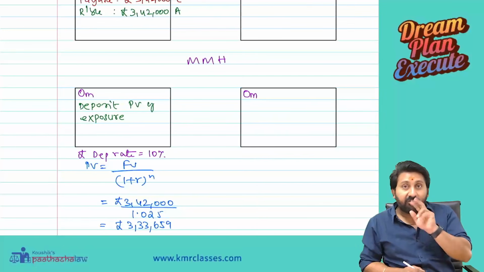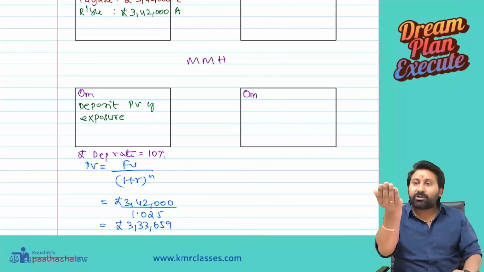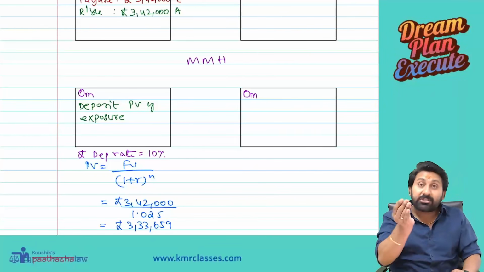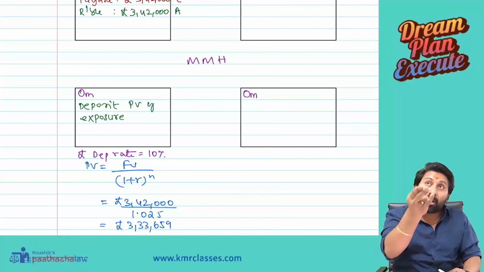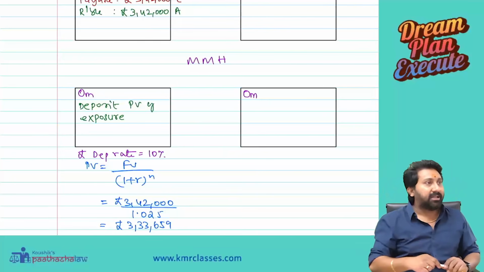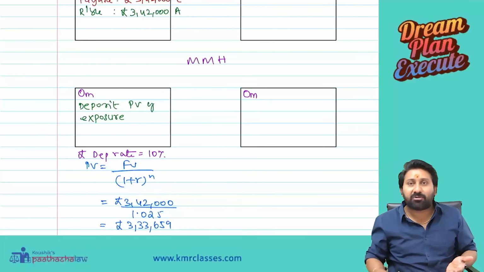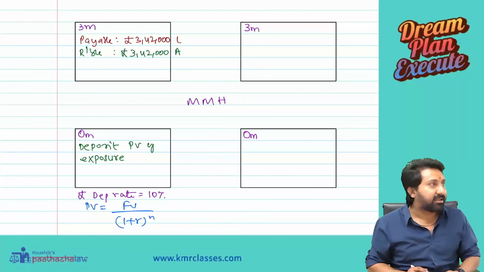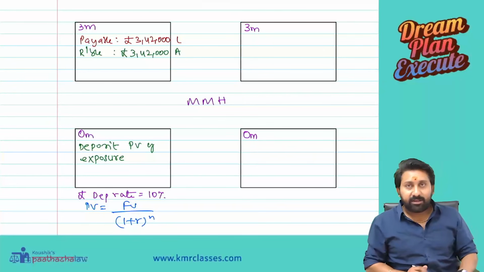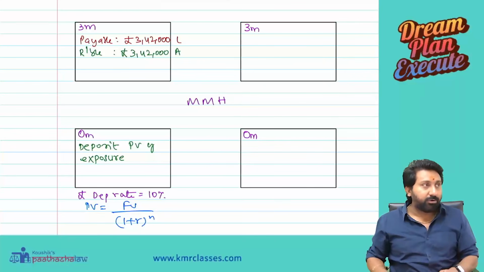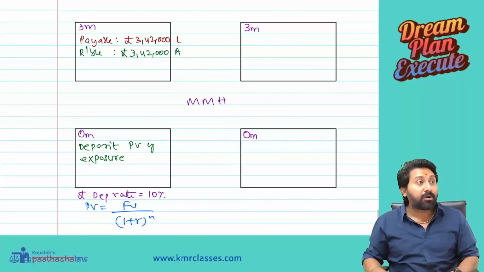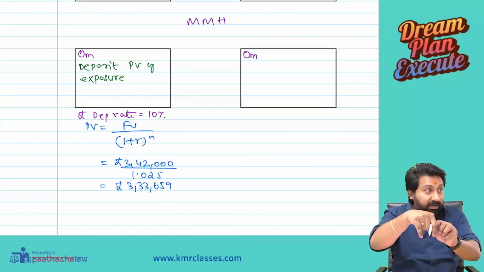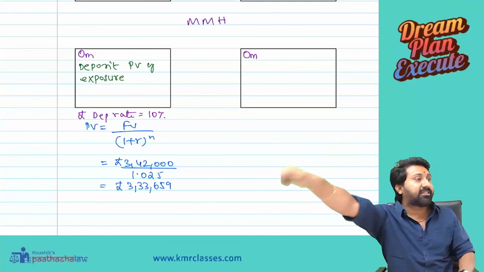For that, what do you first need? You have to take dollars to your US bank, and they will convert those dollars into pounds. But you don't have dollars with you. If you really had dollars, you might have paid the payable directly. So you need to borrow. How much do you need to borrow? You need to borrow those many dollars at the spot rate which convert into 3,33,659 pounds today.